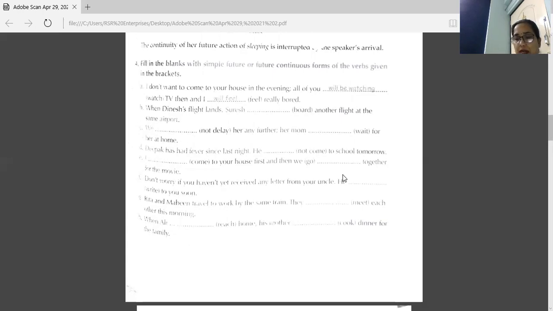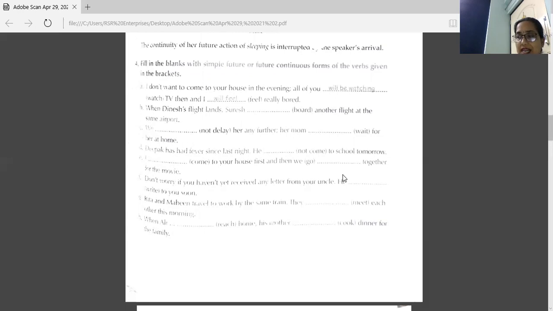Now, next one. When Dinesh's flight lands, Suresh will be boarding another flight at the same time. Next one. We dash her any further.